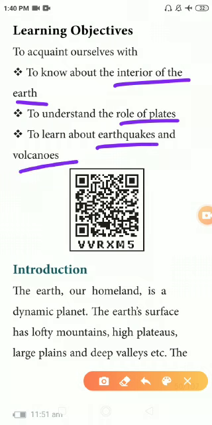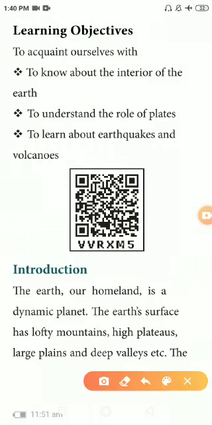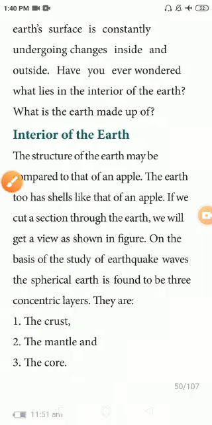So, introduction. The earth, our homeland, is a dynamic planet. The earth's surface has lofty mountains, high plateaus, large plains and deep valleys, etc. The earth's surface is constantly undergoing changes inside and outside.